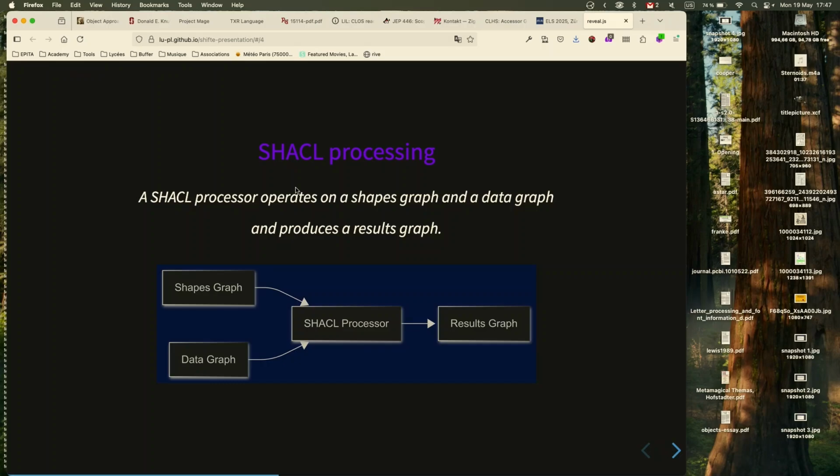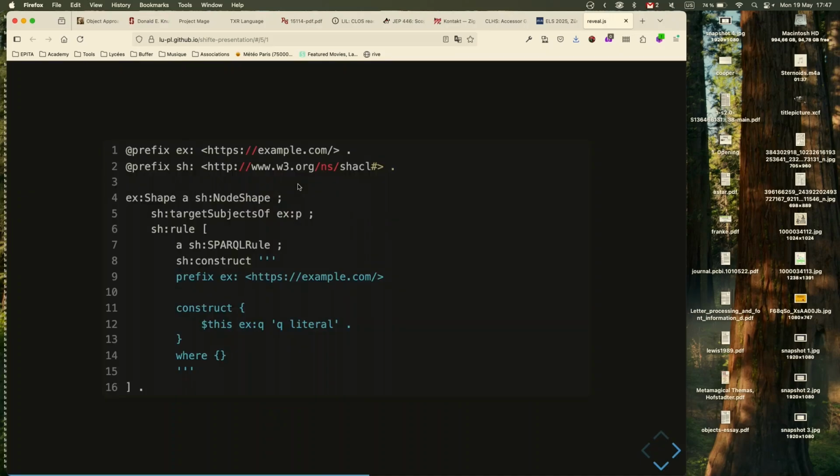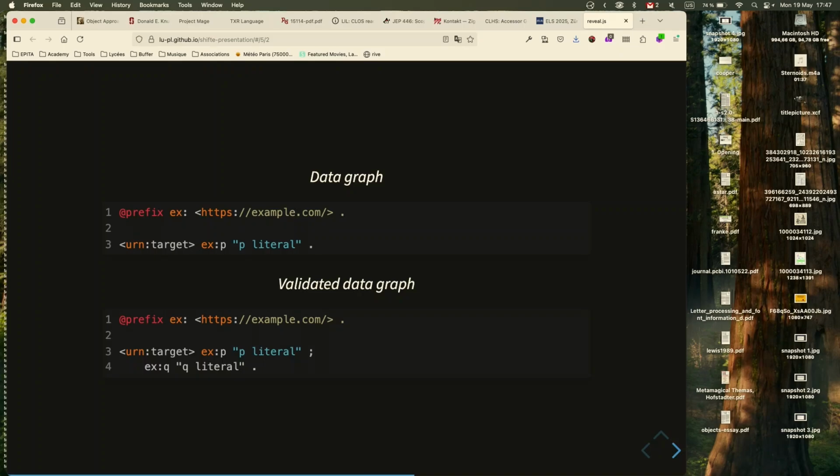And another thing that's interesting is the SPARQL rule. It's defined in SHACL advanced features. It is a SHACL rule that allows you to construct triples during SHACL processing. In that example, the shape says that if you match a triple with a predicate P, then SPARQL CONSTRUCT a triple with a predicate Q. So given a data graph, you're in target X P and some literal, it will generate during SHACL processing a graph, basically two triples, with X Q constructed through the SPARQL CONSTRUCT query.